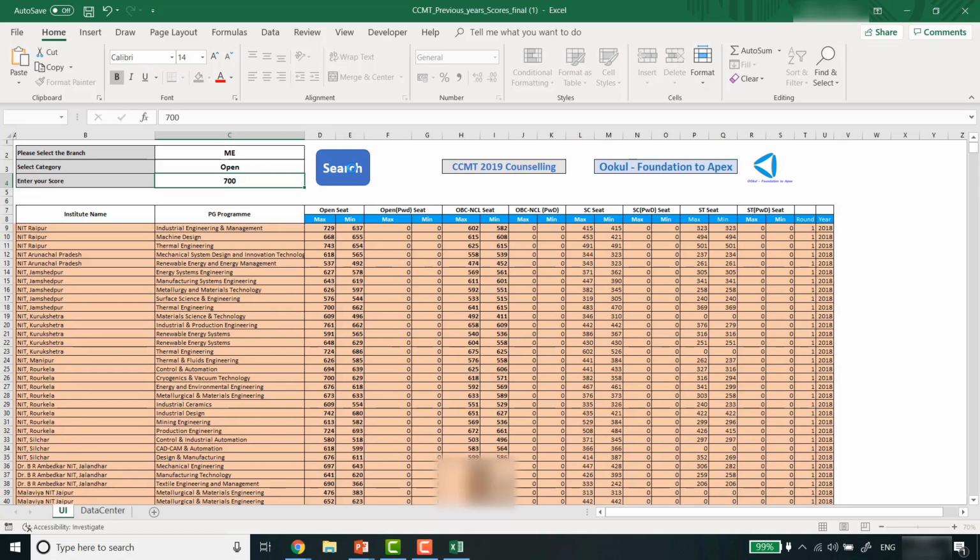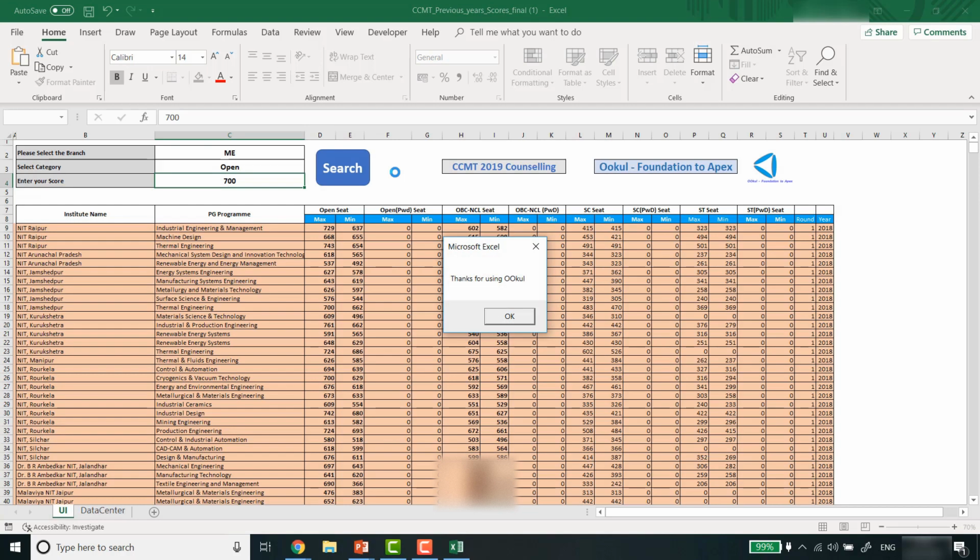Let this processing get completed. It won't take much time, hardly 10 to 15 seconds. Let the processing complete and then you will get the complete list. Just wait a few more seconds. It is still processing. At the end of the processing, you will get a message telling you that the processing is over and you have got the list.